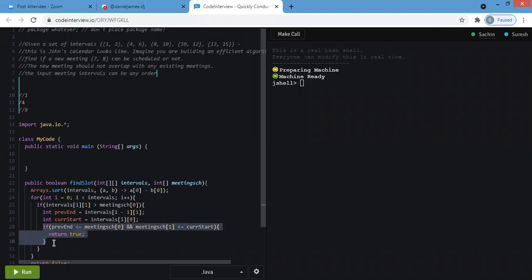You are talking about in the if condition or somewhere in code? Yeah, there are two if conditions in your code, right? Do you need to have an equal as well there, greater than or equal to, or you need only greater than? I'm just asking, I don't know. Okay. What do you think? Yeah, equal to.